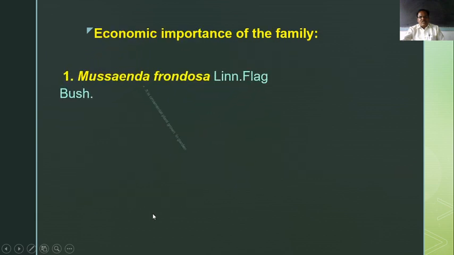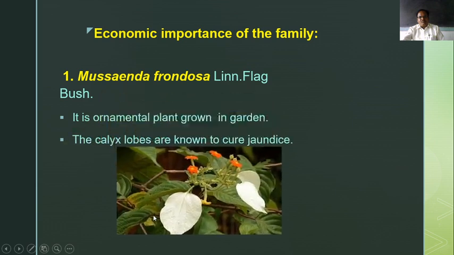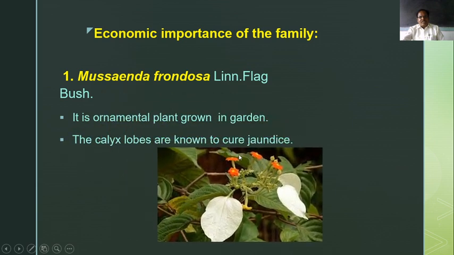Then economic importance of the family. This is the ornamental plant, Mussaenda frondosa. It has typical leaves which somewhat look like bracts, so it is known as the flag bush. It has bracts which are so attractive, so it is ornamental. It is grown in the garden as an ornamental plant. The calyx lobes are known to cure jaundice. These calyx lobes are used for curing diseases like jaundice.